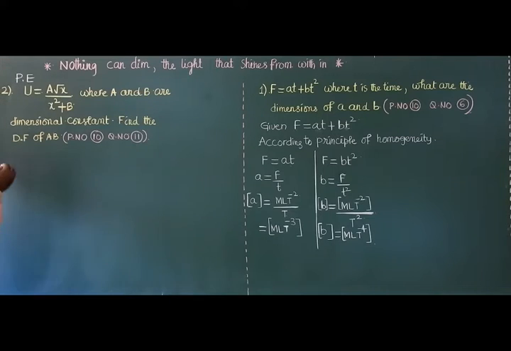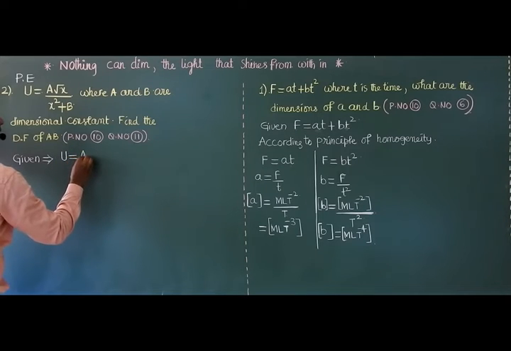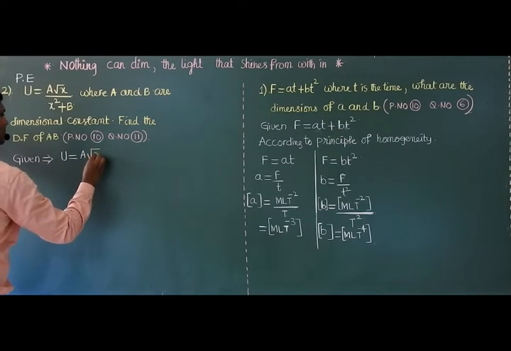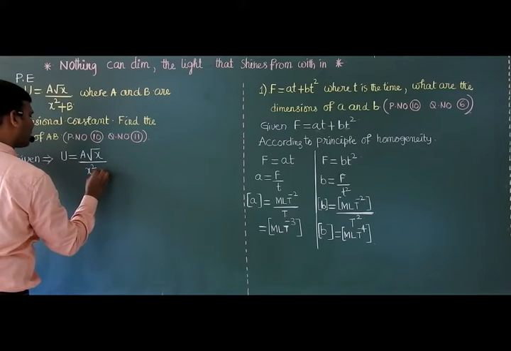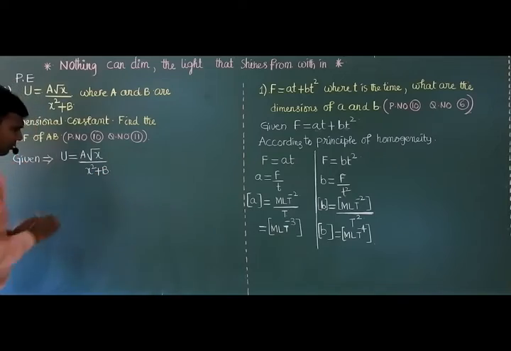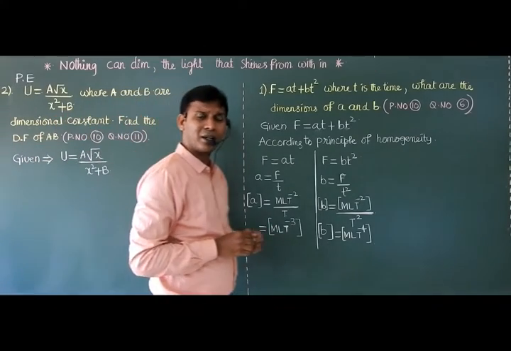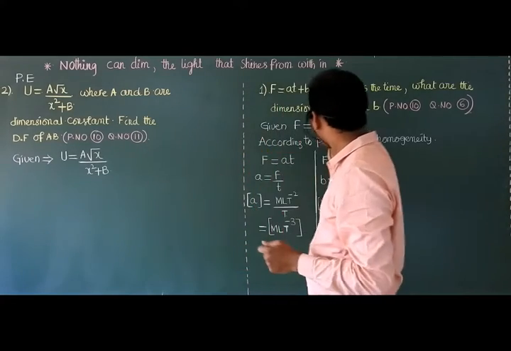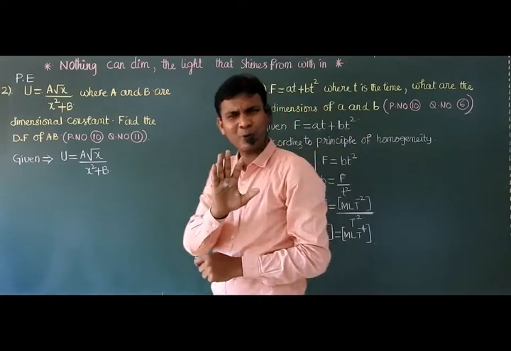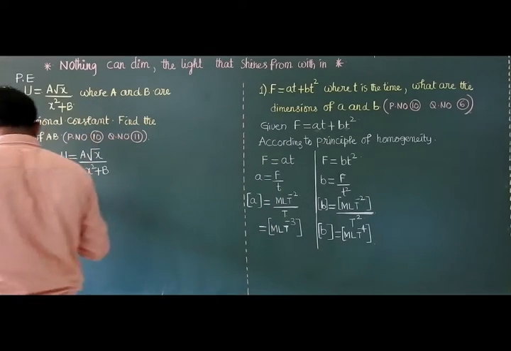How to find, sir? First, find the given relation. The given relation is U is equal to A root X upon X square plus B. Sir, how to simplify this, sir? It is a fraction, sir. A divided by something, sir. It is not similar to this, sir. No, don't worry. You just observe the denominator.